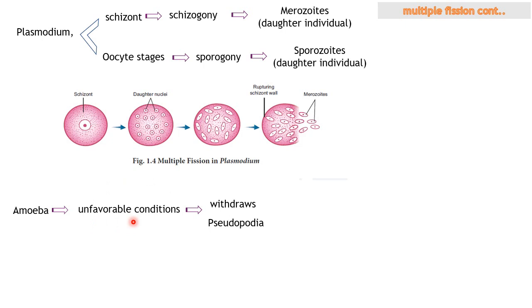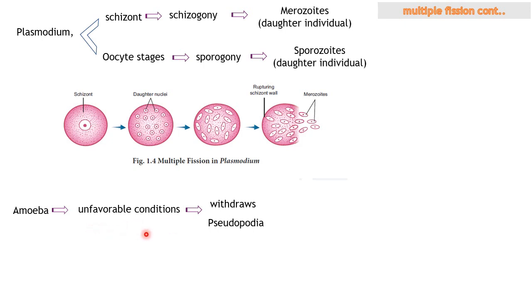Let's see how this phenomenon takes place. Let me tell you what is unfavorable condition. Any organism requires a favorable condition to survive, to reproduce, to grow, to mature. So there are organisms like amoeba and many others that, when they face unfavorable conditions, with no optimum environmental conditions, undergo a different process to make sure that they live on in the next generation. So that's what's going to happen here.